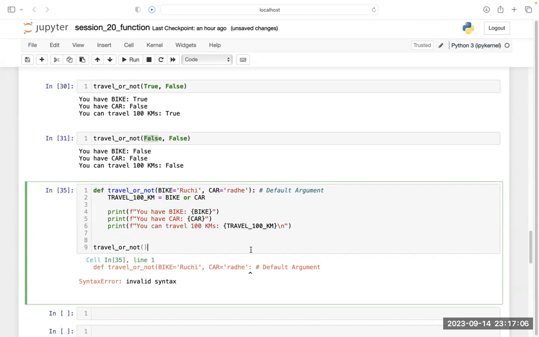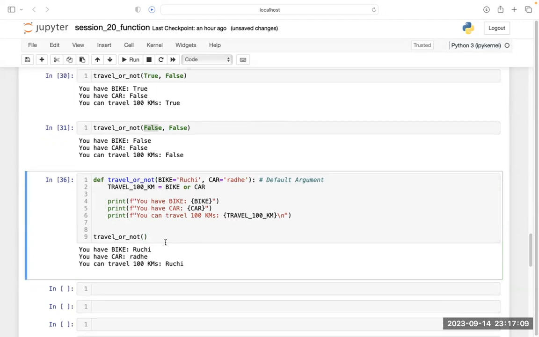Now see, I am not passing any argument when I am calling my function. See, this is blank. So what argument am I getting? The default argument which I have already passed inside my parenthesis. That argument I am getting. So what is the default value of bike? Ruchi. What is the default value of car? Radhe. So I am getting this. Now tell me, is this thing clear to you or not?